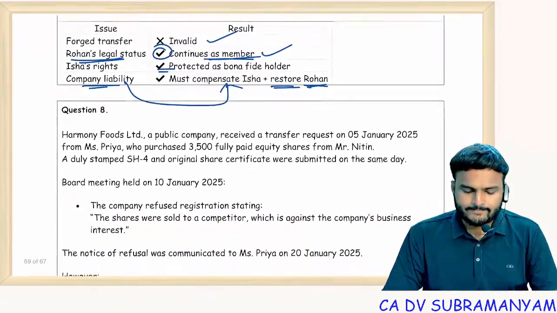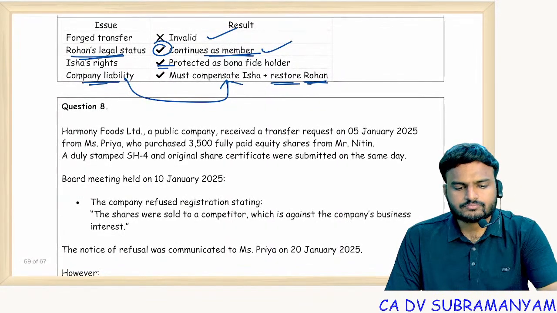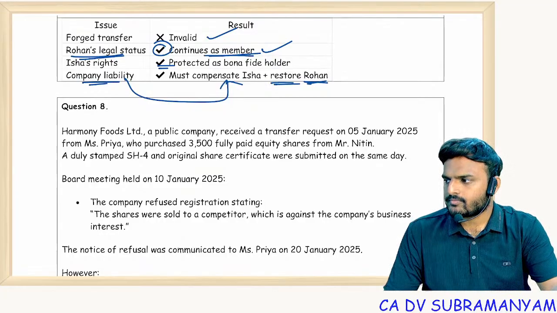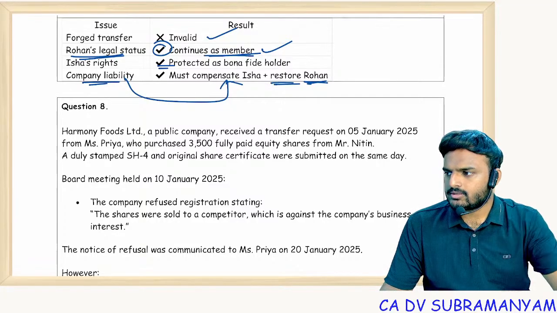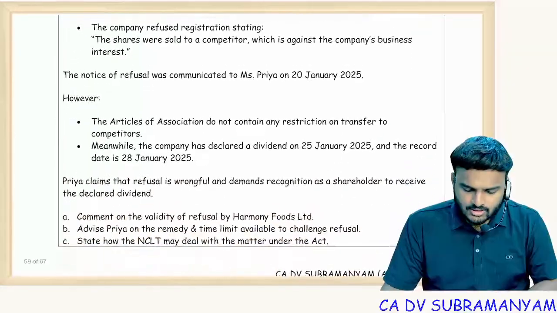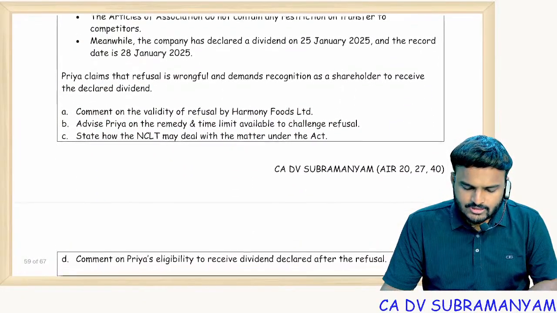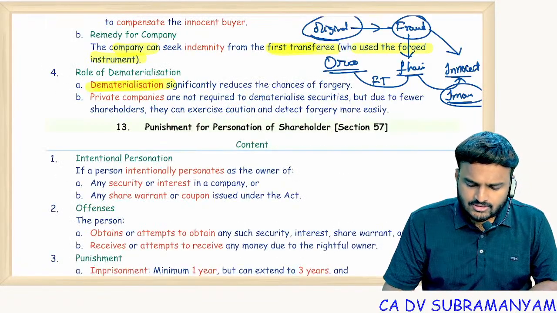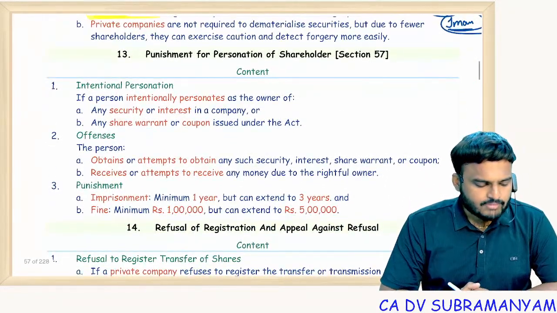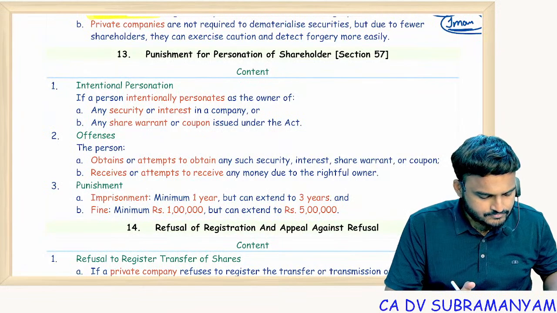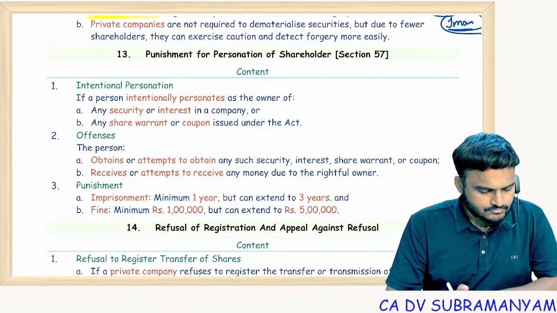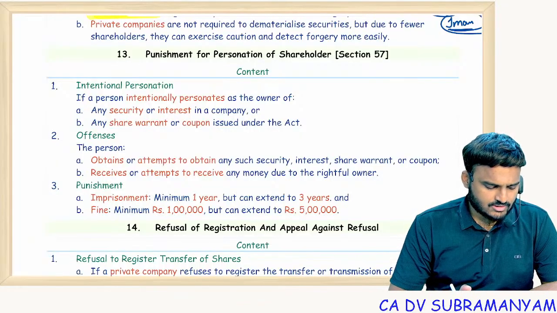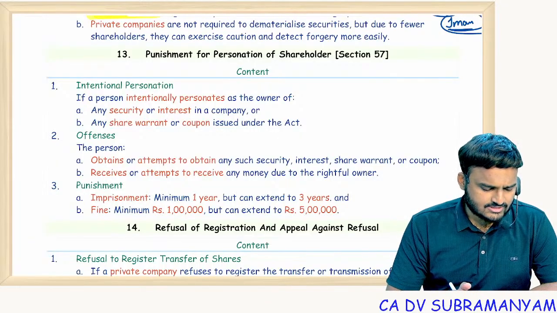Next one. Yeah. Next one is question 8, this is based on sections 57 and 58. Chalo, we will see. Section 57, punishment for personation. Not practical, which section? Since it is not practical, right sir? Yes, not practical.